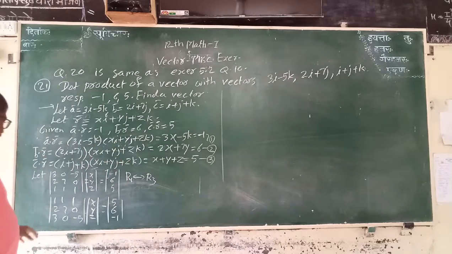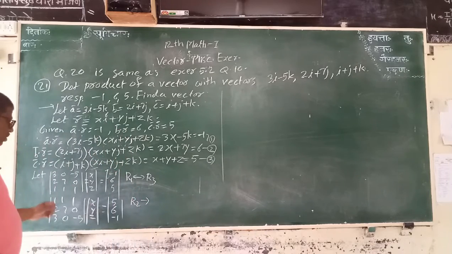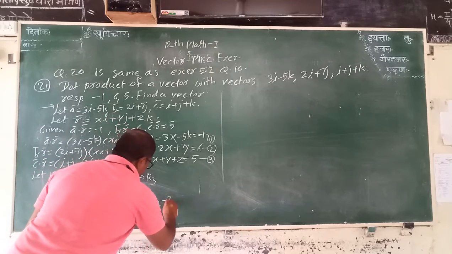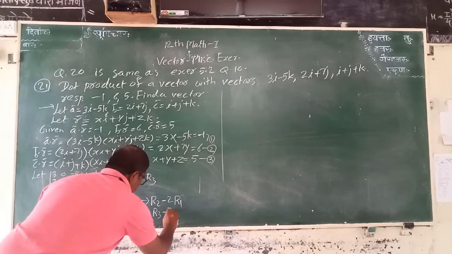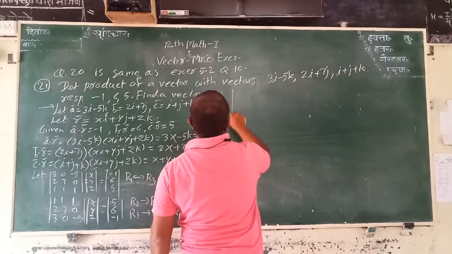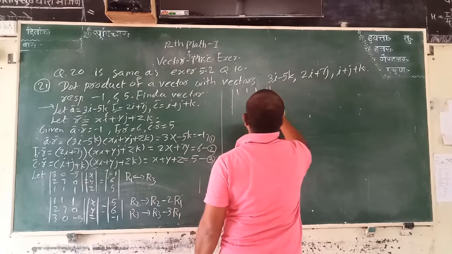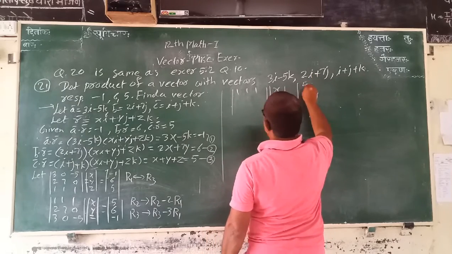After solving this, here is the reduction method. Therefore we make zeros, the 2 and 3 in the form of 0. Then R2 minus 2R1, and R3 minus 3R1. Therefore we get R1 as it is.